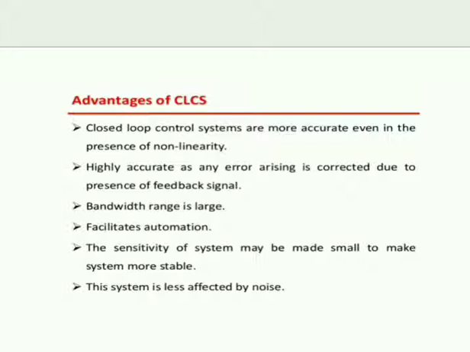Bandwidth range is large, and it facilitates automation. The sensitivity of the system may be made small to make the system more stable. This system is less affected by noise. There are many examples of control systems, such as a fan or an automatic toaster.